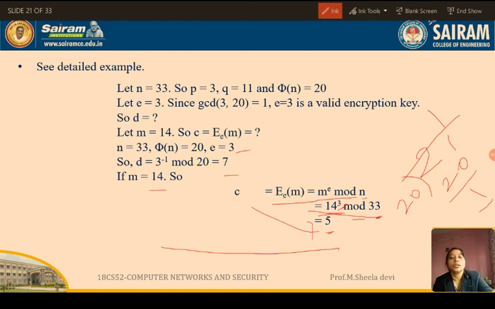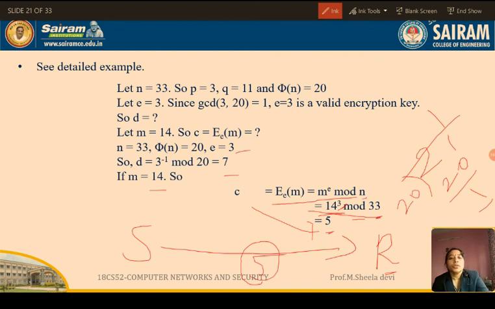This will be sent to the receiver. I am the sender and he is the receiver. If I want to send the message 14, why can I not send the message directly through the communication medium? Because any unauthorized person will access the message and he will disclose it or use it for a bad purpose. So in order to avoid that, I am converting the message into the ciphertext. What is the value of the ciphertext? It is 5, and I am sending it through the transmission medium to the receiver.